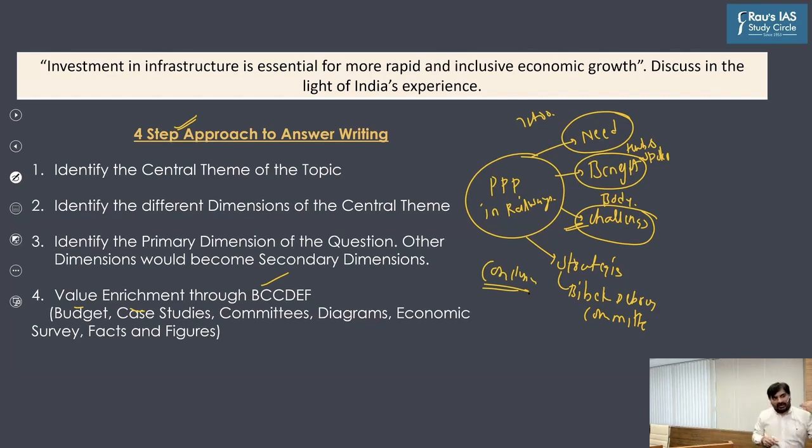I hope you're getting the flow here, right? So don't you think there is an organic linkage between one dimension and the next dimension? We are starting with the need for PPP, then you are highlighting the benefits, then you are discussing the challenges, and then the strategies. So there is a logical flow. This flow is extremely important while writing the answers in the mains examination. I hope you are clear now.